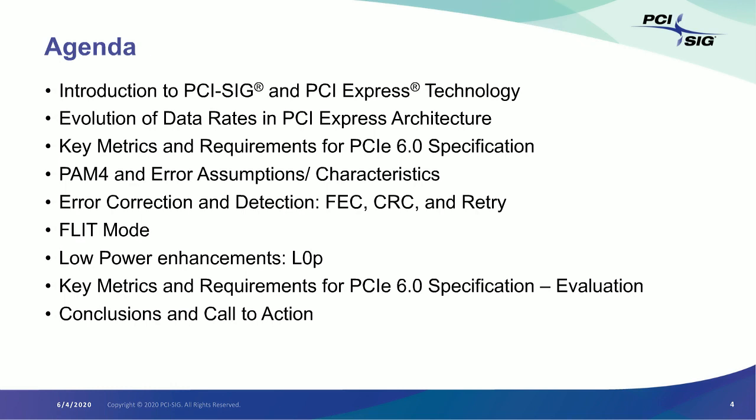Then we are going to discuss error correction and detection strategies we will be deploying for PCIe 6.0. These include forward error correction, known as FEC, cyclic redundancy check, known as CRC, as well as link level retry or replay to eventually correct errors that have been detected by the CRC. We are going to go through all of those.